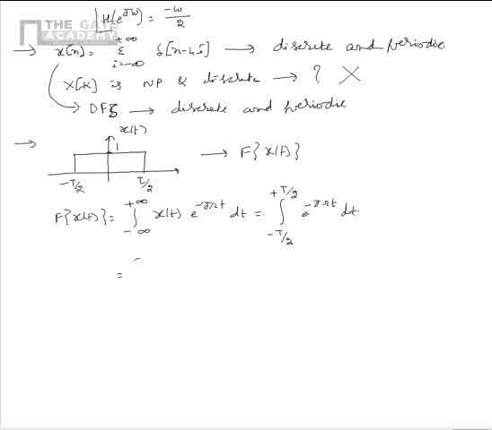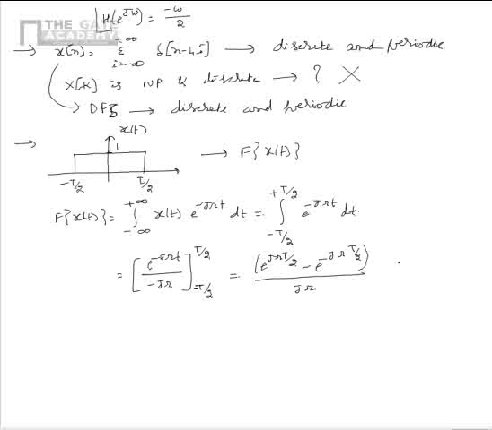So this can be simplified as e power minus j omega t divided by minus j omega, and the limits are T by 2 and minus T by 2. So this upon simplification becomes e power j omega T by 2 minus e power minus j omega T by 2 divided by j omega.